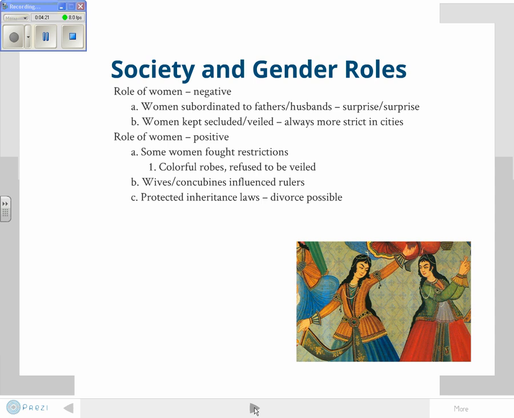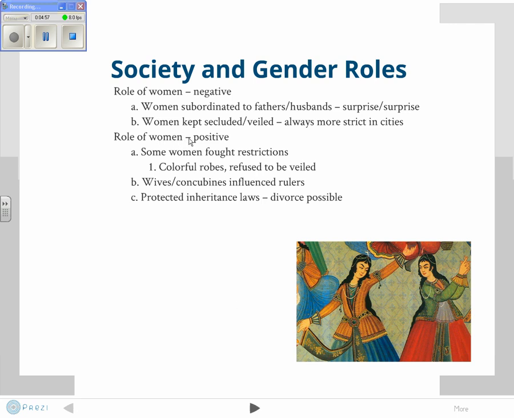How about the role of women under the Safavid? What's it like for them? Well, relatively speaking, it's negative. Sorry, ladies, it's negative. Women are subordinate to their fathers and husbands. I put surprise, surprise, that's a little sarcasm there. A very patriarchal society. Women are kept secluded, veiled, always more strict in the cities than in the rural countryside. Why? Because in the countryside you need your women to work, and so they're less secluded in the house and less veiled because they need to be out helping work.